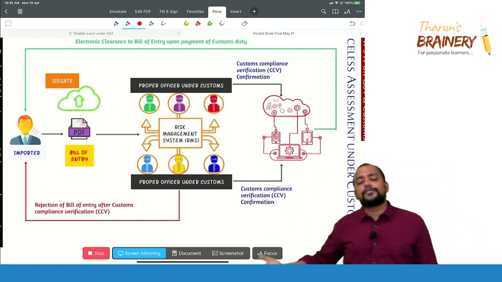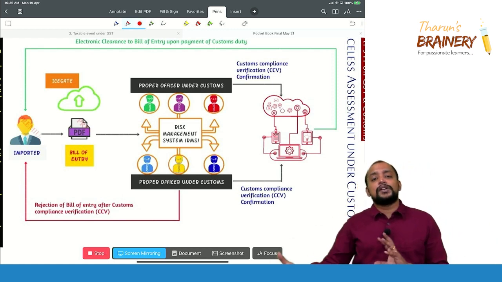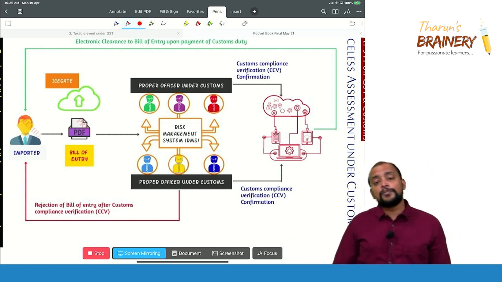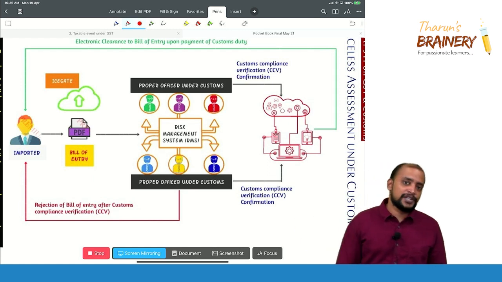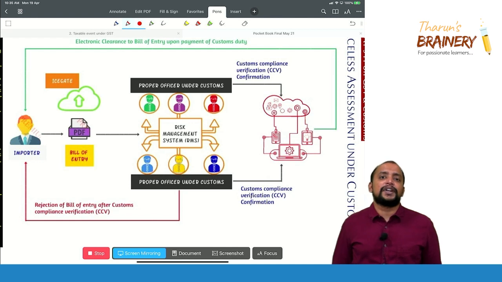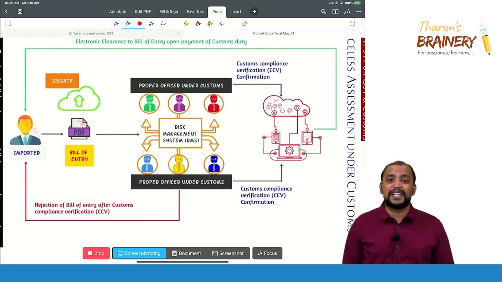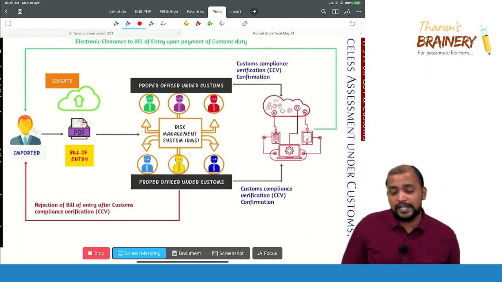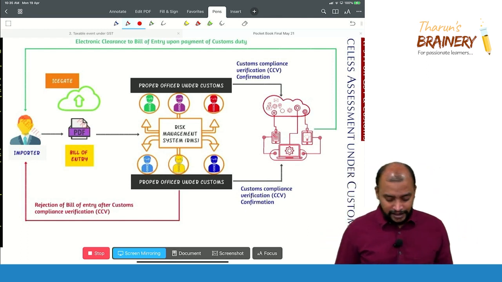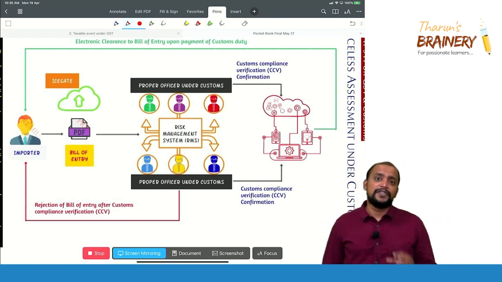There are a lot of customs ports and airports where the officers are idle, so they will be delegating the work to them. They will complete the customs compliance verification and give the report. If they give the report, it means that the bill of entry is complete in all aspects. Otherwise, they will reject the bill of entry by specifying the reason, and we need to rectify that and submit the bill of entry again. Okay, so that is this concept called faceless assessment.